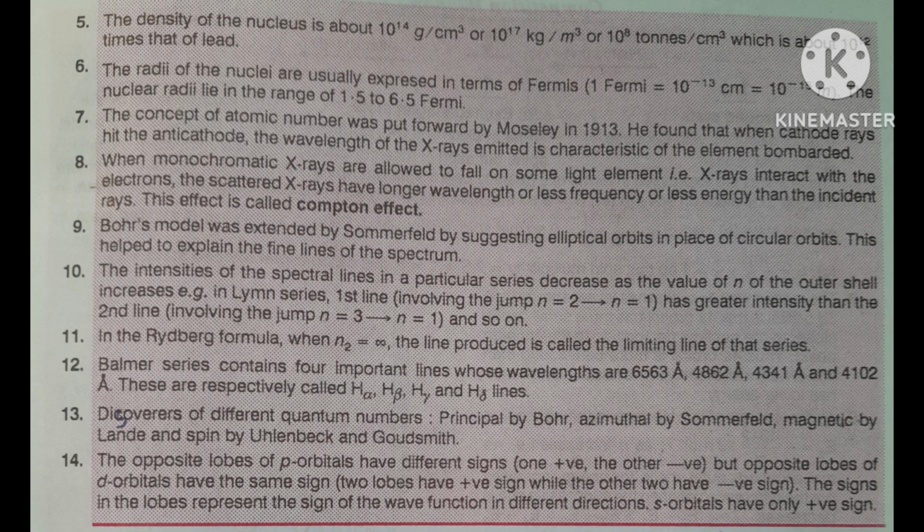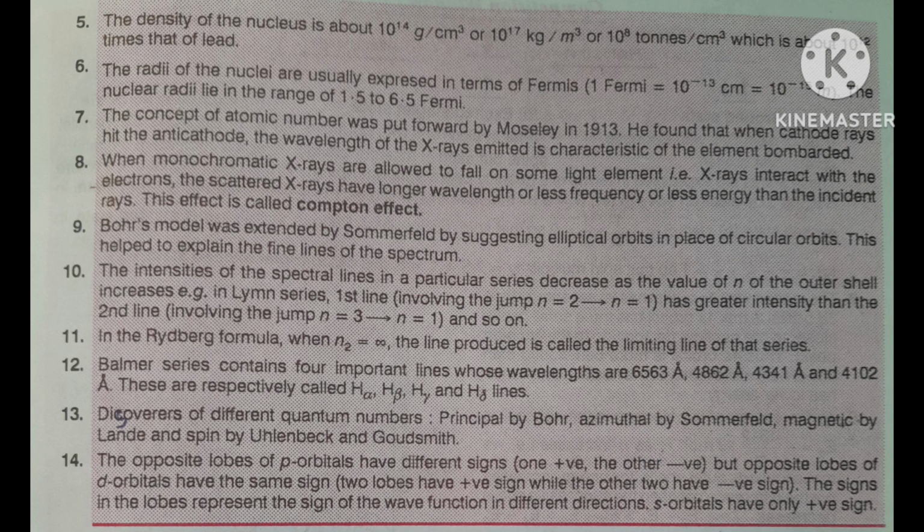The opposite lobes of P orbitals have different signs, that is, one is positive and the other is negative. But the opposite lobes of D orbitals have the same sign, meaning two lobes are positive while the other two are negative. This is also an important point.